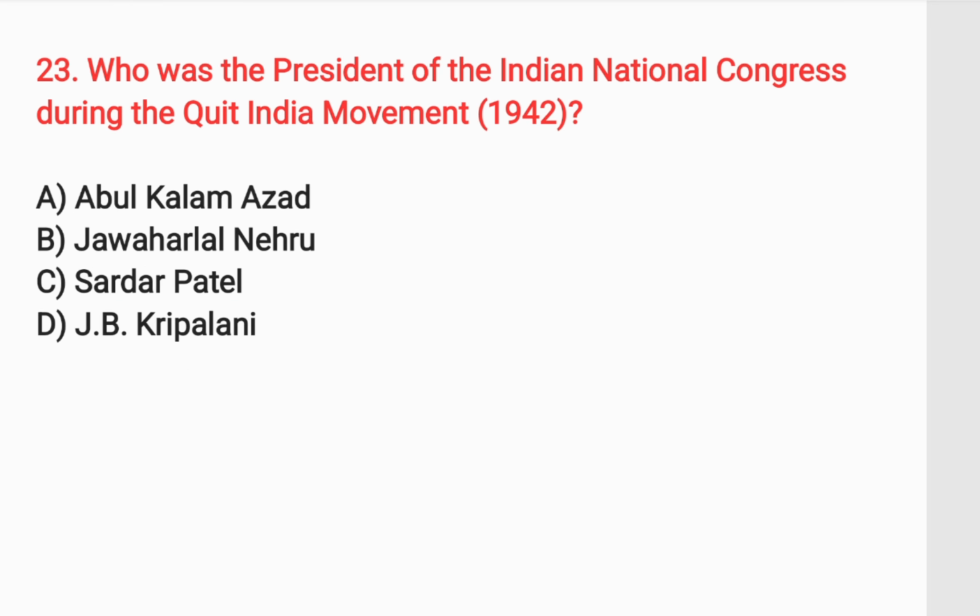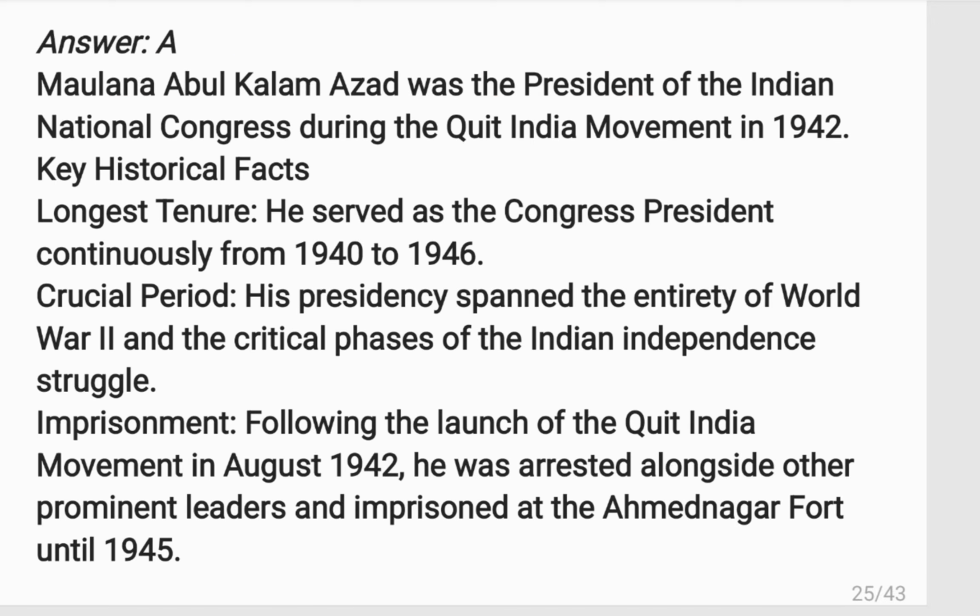Next question is, who was the president of the Indian National Congress during the Quit India movement? The answer is Maulana Abul Kalam Azad, the president of the Indian National Congress during the Quit India movement in 1942, and the Quit India movement was launched in August 1942.